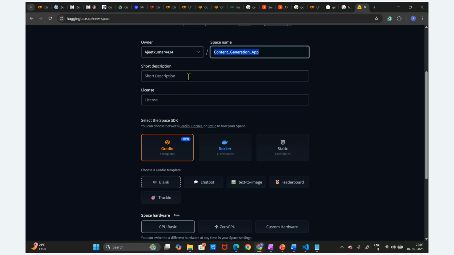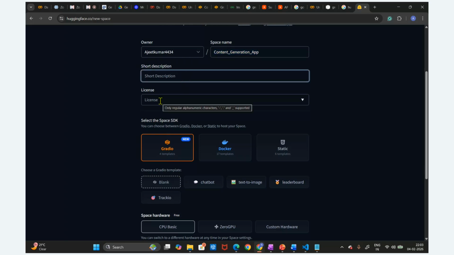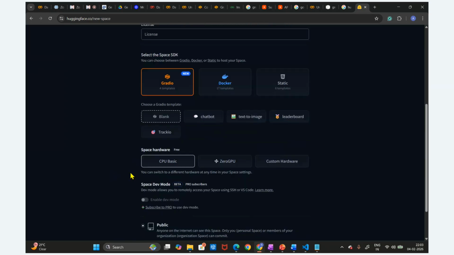Okay, you can provide the description of this application also, that is fine. License, okay, as of now, we are not going to go for any license. Later on, I will explain what this license is. Now I'm going to utilize this Gradio here. And later on, we are going to utilize the GPU also. As of now, we are utilizing the CPU only, but later I will showcase how we can utilize the GPU.